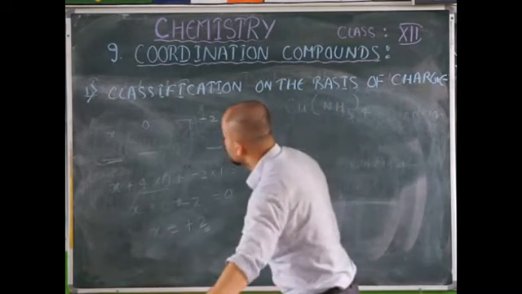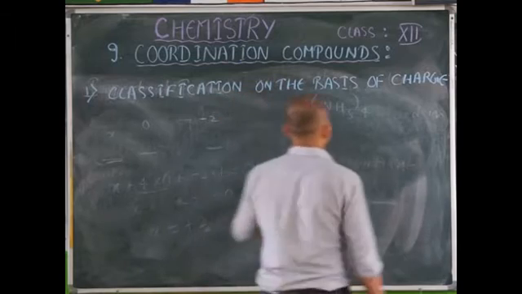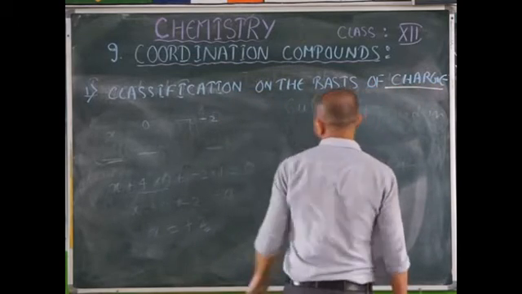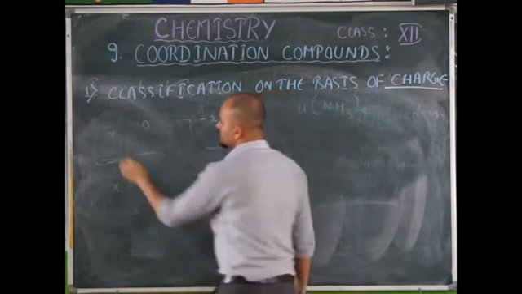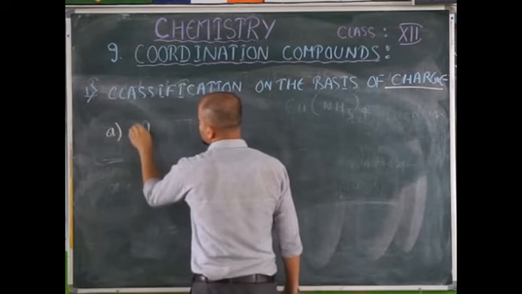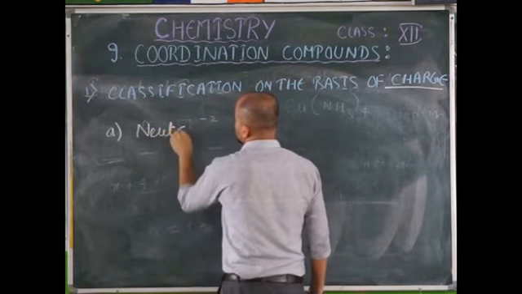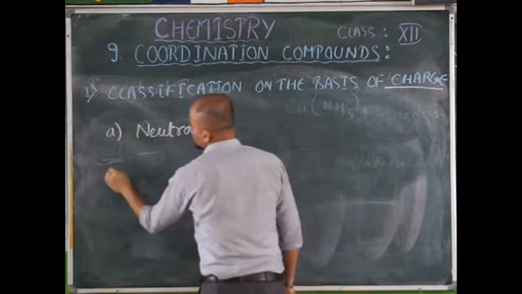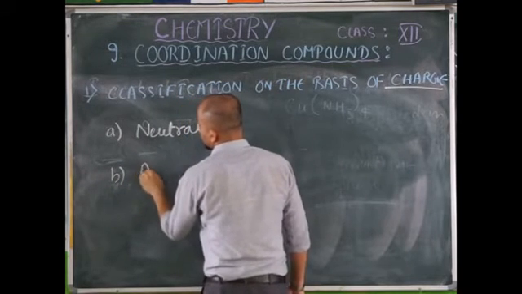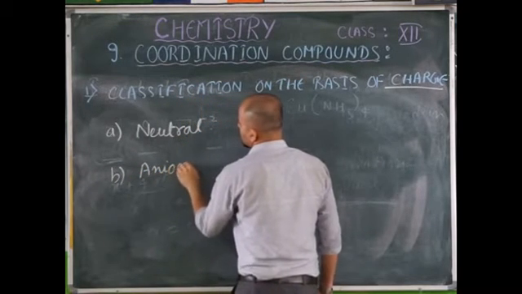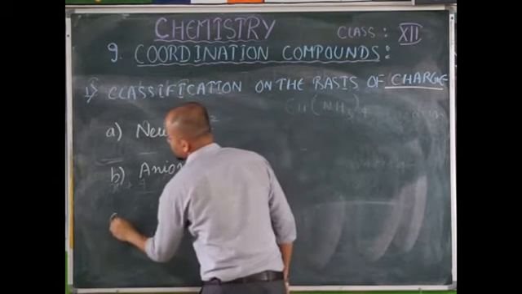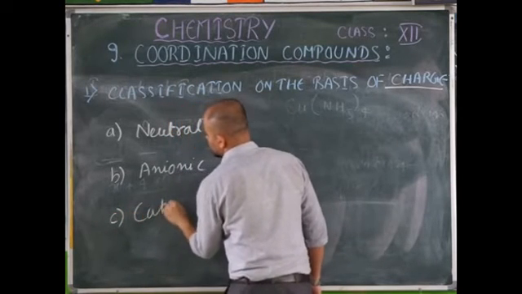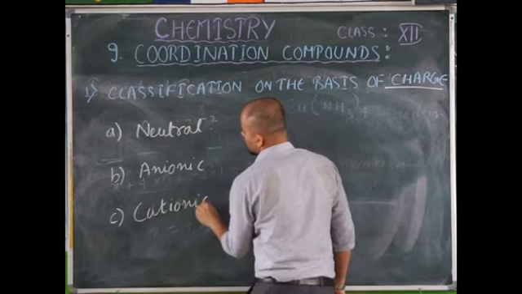On the basis of charge present, ligands will be classified into three categories: A, neutral ligands; B, anionic ligands; and C, cationic ligands.